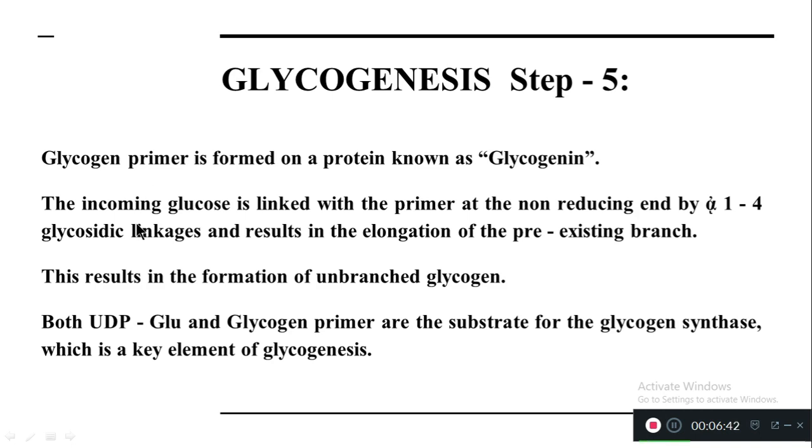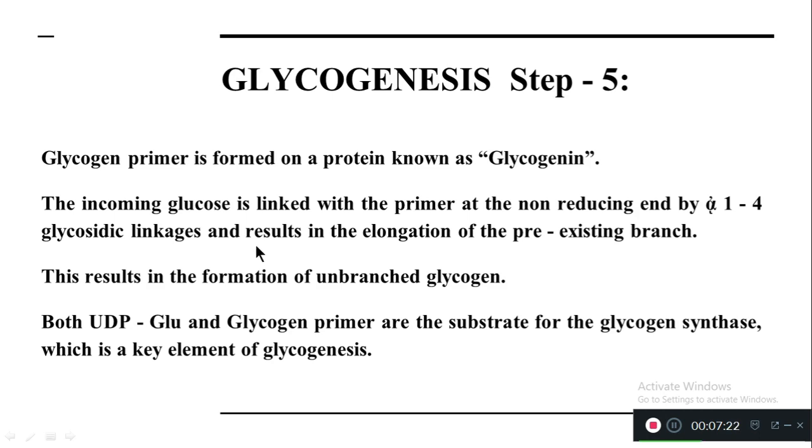So what is happening here? The new glucose molecule will link with this primer. The primer is an unbranched glucose. So where is it branching? It is branching at the non-reducing end. In the chemical structure, at the non-reducing end, the branching occurs at alpha 1,4 glycosidic linkages. So the branching takes place with the help of a link or bond. That type of bond is called an alpha 1,4 glycosidic linkage.